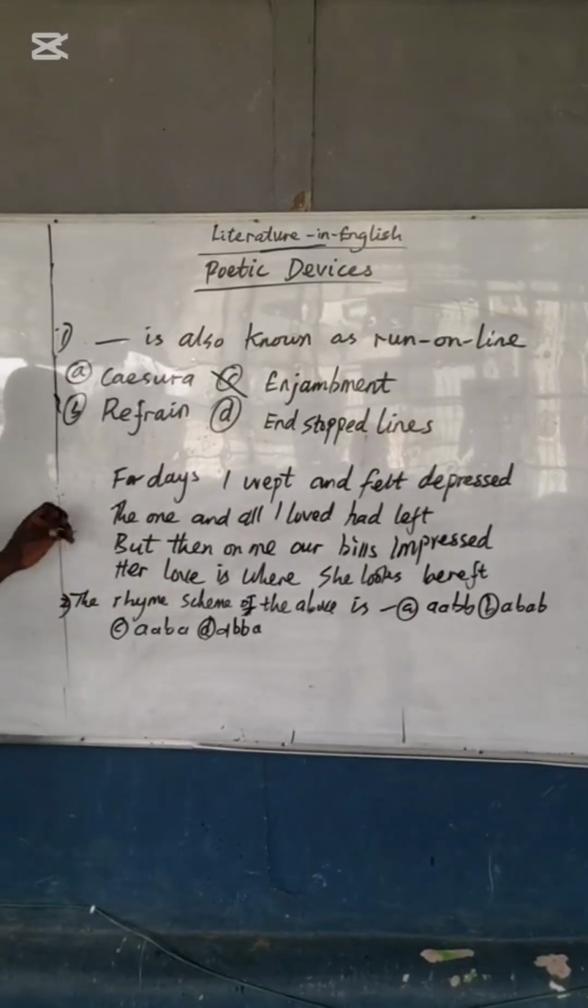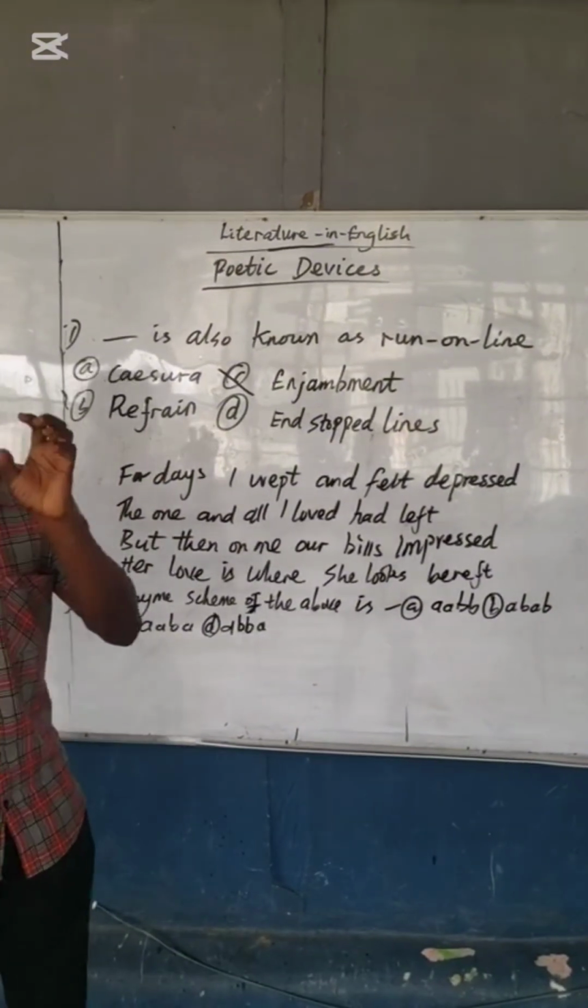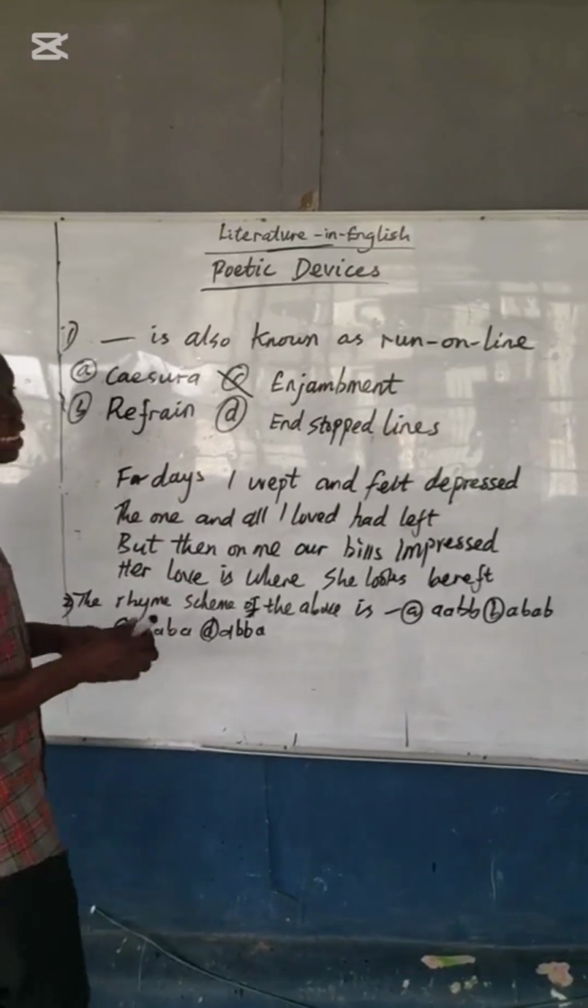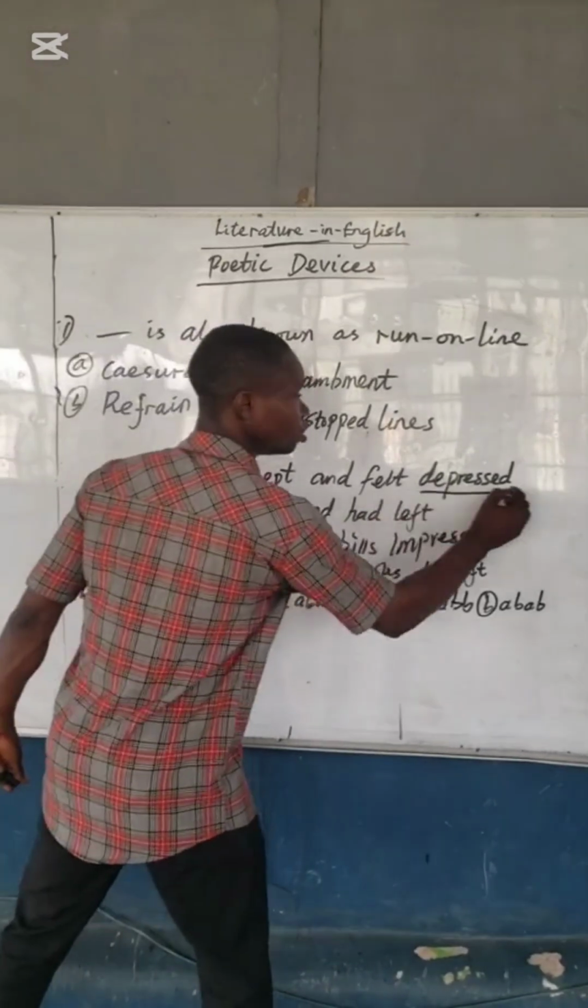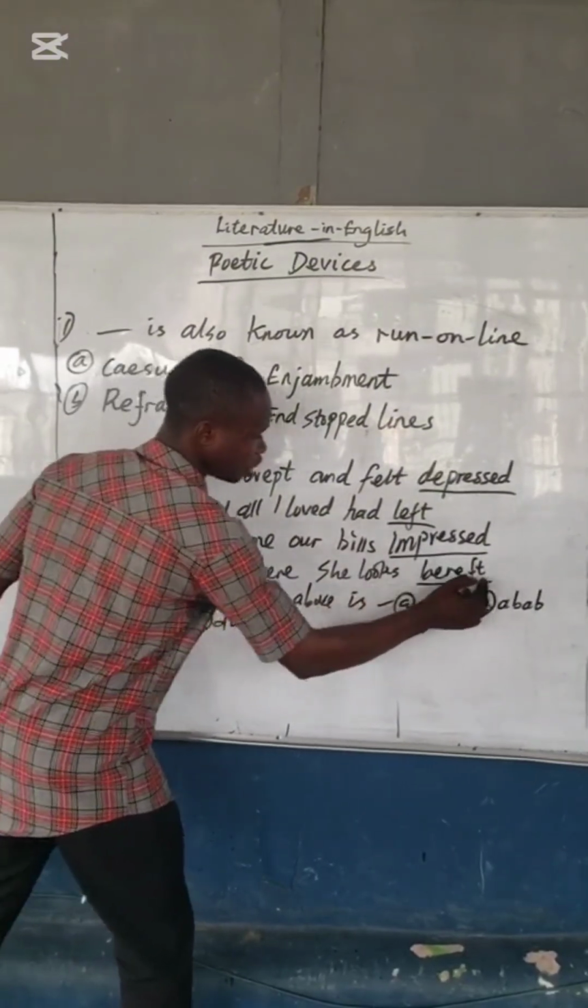Then the next one we're going to look at is rhyme. I also taught you that when you are given a question based on end rhyme or what is the rhyme scheme, anytime they ask you what is the rhyme scheme, look at the last word. This is the last word. This is the last word.